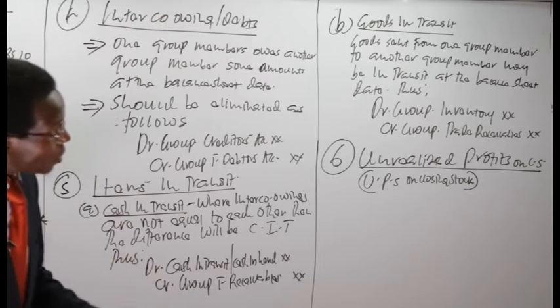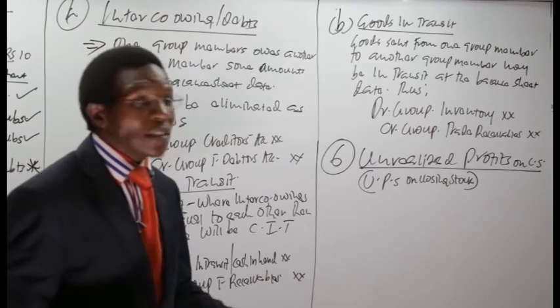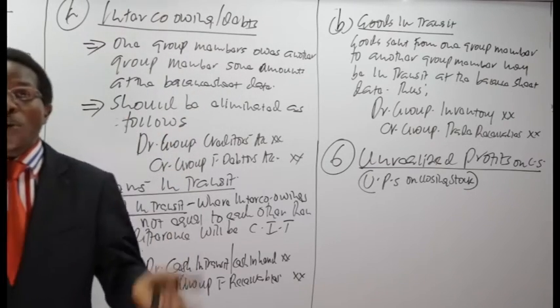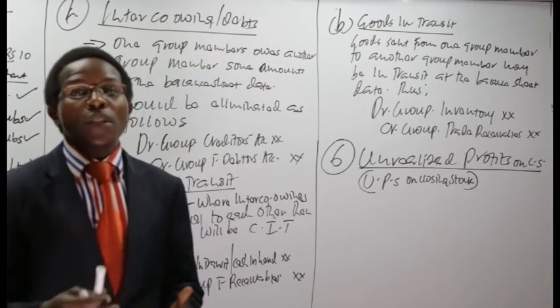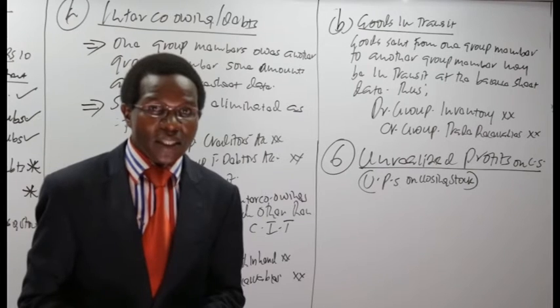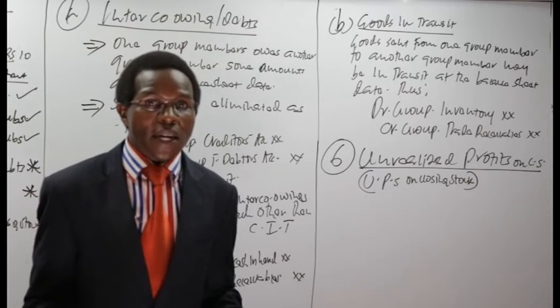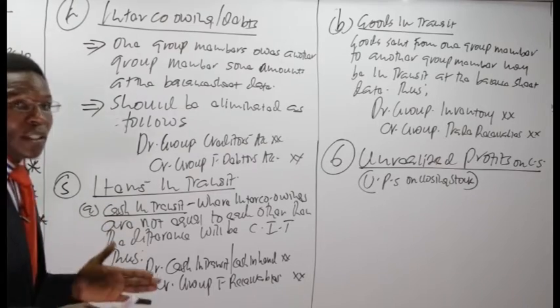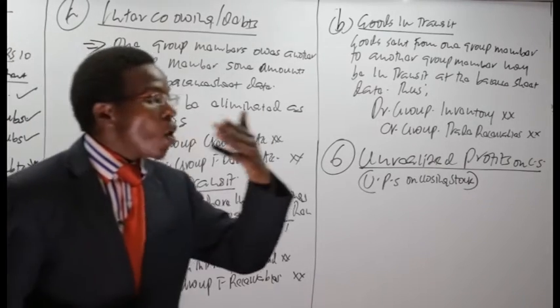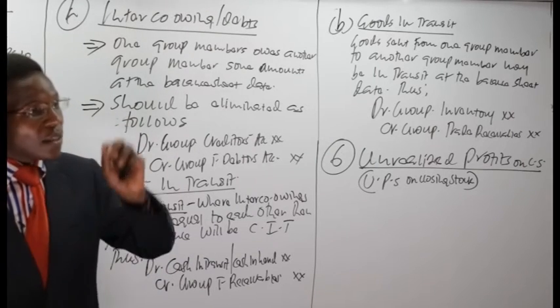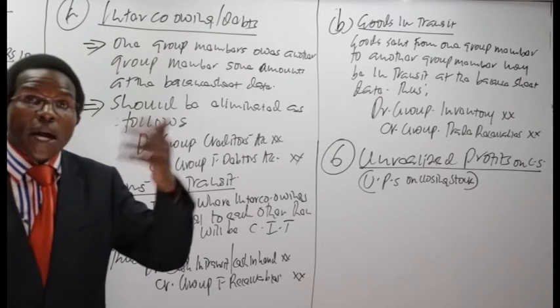This comes in a scenario whereby there is intercompany trading, where a group member sold goods to another group member. Those goods may not have been sold to outsiders or customers at the balance sheet date. The holding company or the subsidiary may sell goods to the other company during the post-acquisition period at a profit.